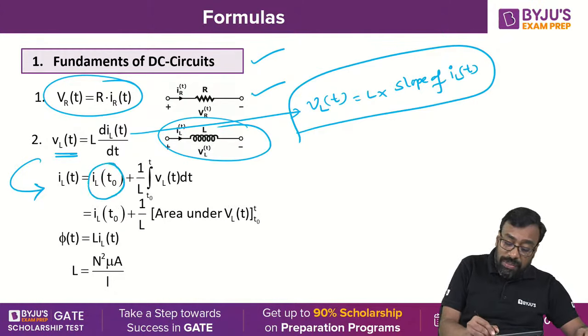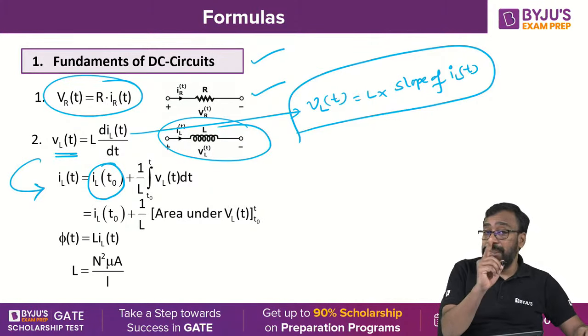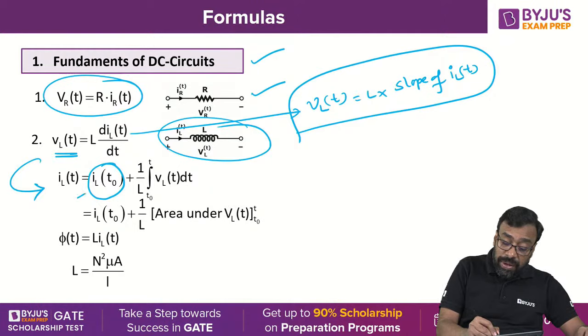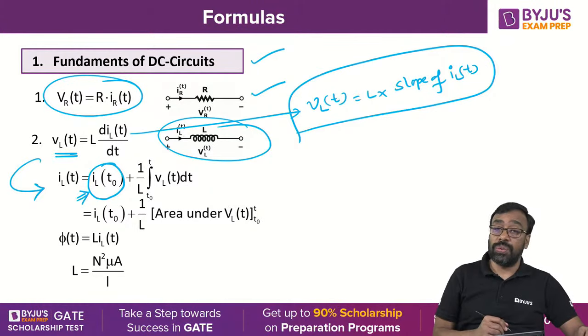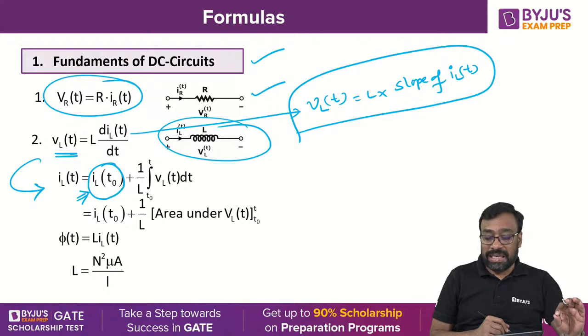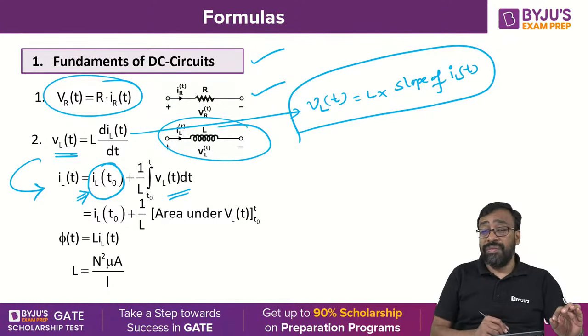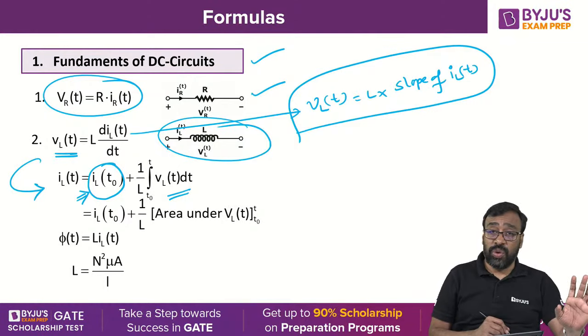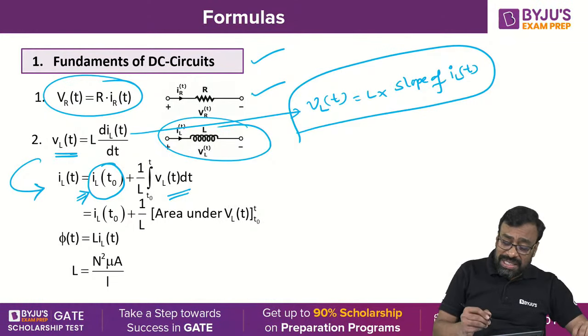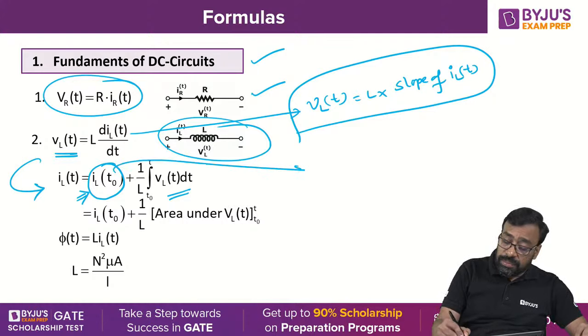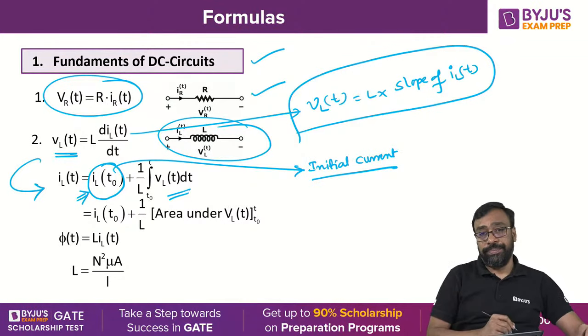Similarly, I can also get IL(t) written as, and generally people miss this particular component in the formulas, but in the exam, the problems are coming based on this component also: IL(t0) plus 1/L integral VL(t) dt. You understand, all of you? What is this IL(t0)? This is called the initial current.